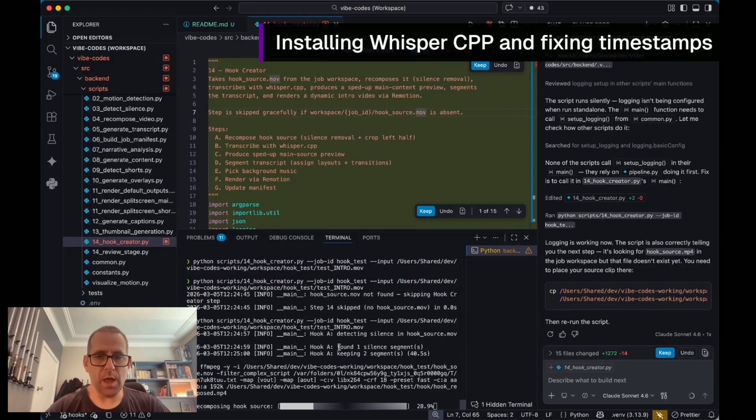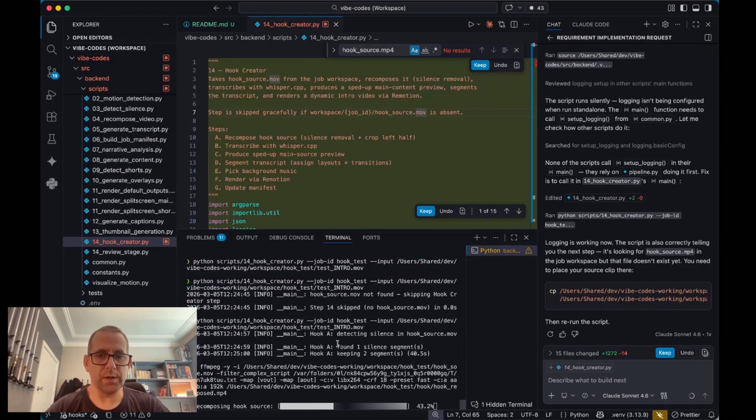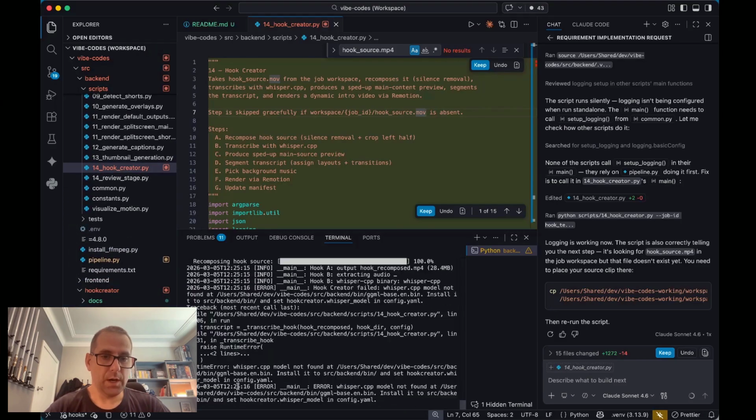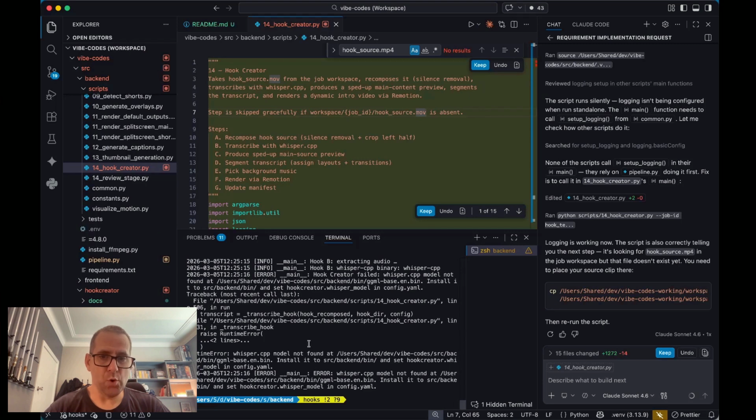So I can see there, first thing it's run, it's silence detection. Found one silence segment, keeping 2 segments, 40 seconds, so not much. Now it's doing the recompose, boom, and then Whisper's failed. Whisper CPP not found at this location.